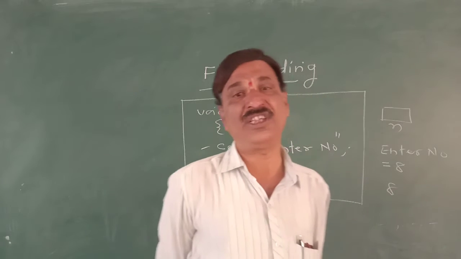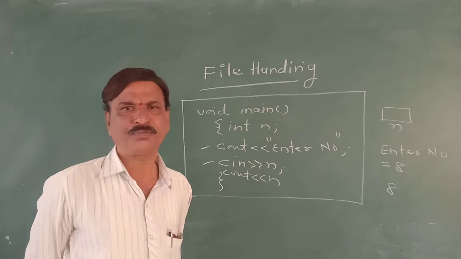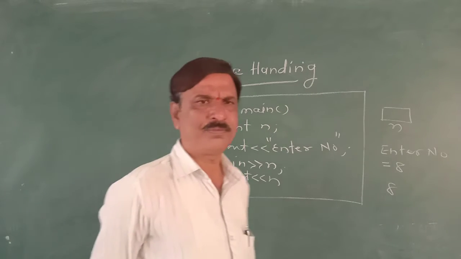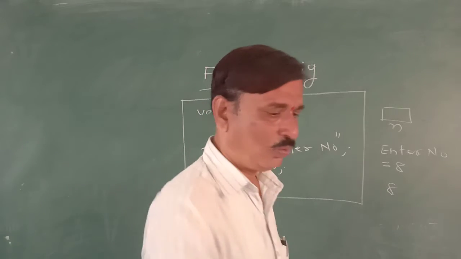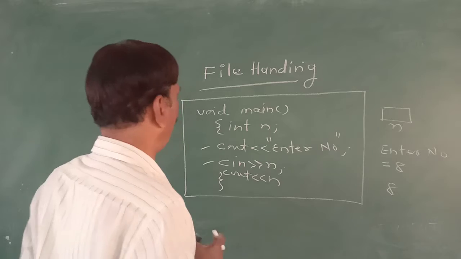By the cin and cout statements we can give input to the program and get the output from the program.